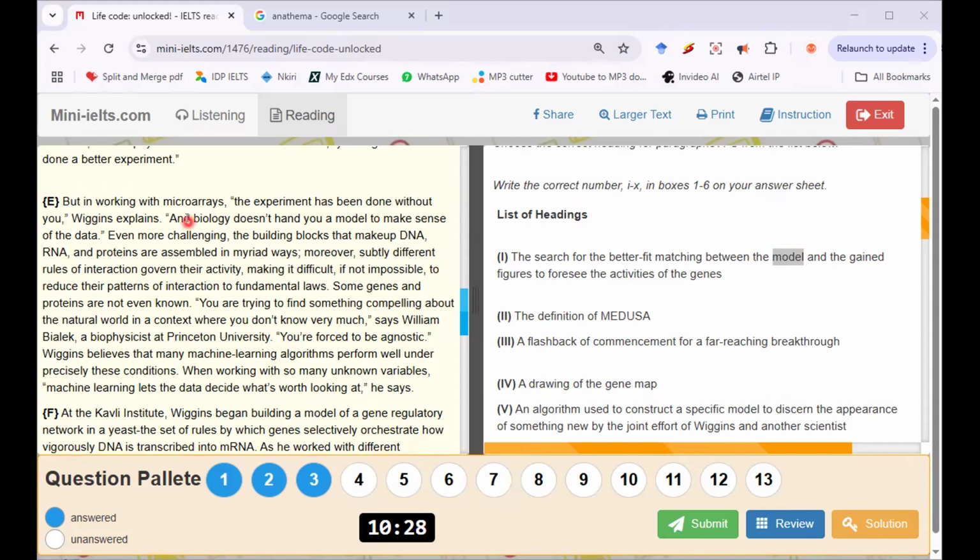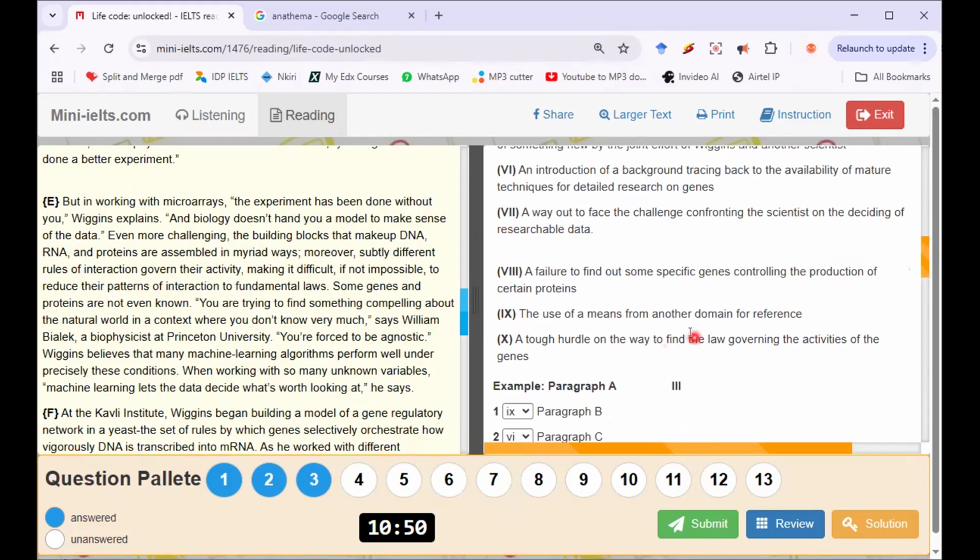So it says that what? And biology doesn't hand you a model to make sense of the data. Even more challenging, the building blocks that make up DNA, RNA, and the proteins are assembled in myriad ways. Moreover, subtly different rules of interaction govern their activities, making it difficult, if not impossible, to reduce their pattern of interaction to fundamental laws. Hold on. That last question I did. Fundamental, see this law again. Wow. A tough hurdle on the way to find one law governing the activity of genes.